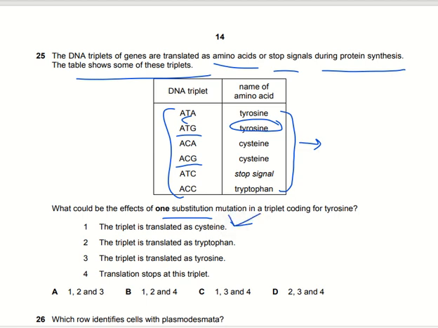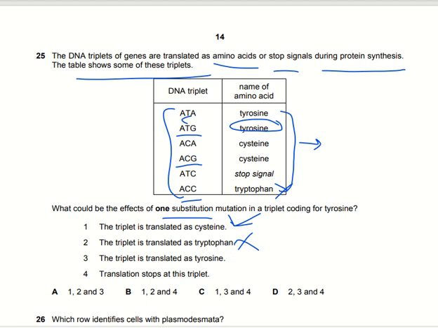The triplet is translated as tryptophan. No, tryptophan is not shown. If there is a substitution of two bases, then it can lead to the production of tryptophan, but we have to use only one substitution, so it is impossible to produce tryptophan, which rules out this option.